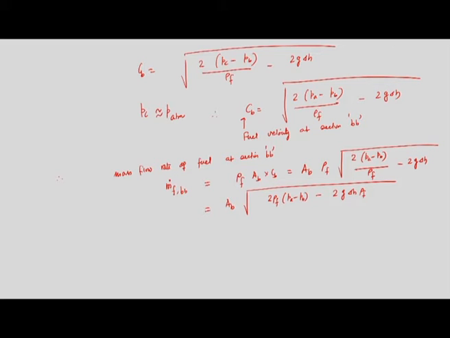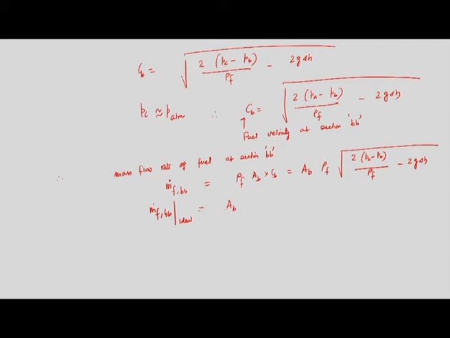This is the expression of the mass flow rate of fuel at section Bb, and it is again the ideal mass flow rate because we did not take into account the frictional losses.